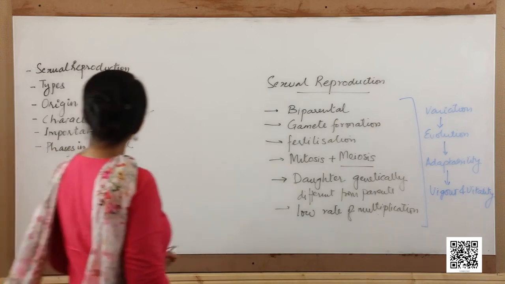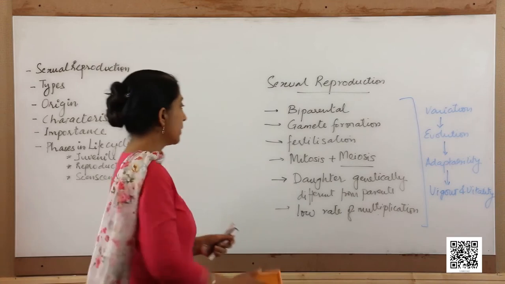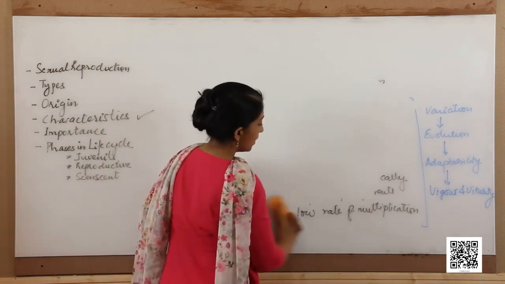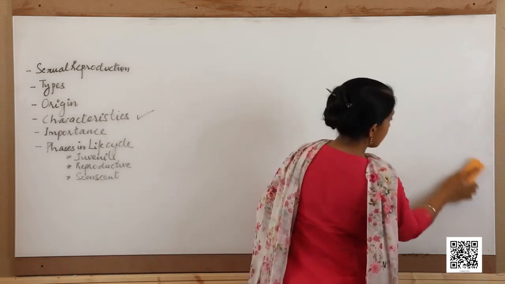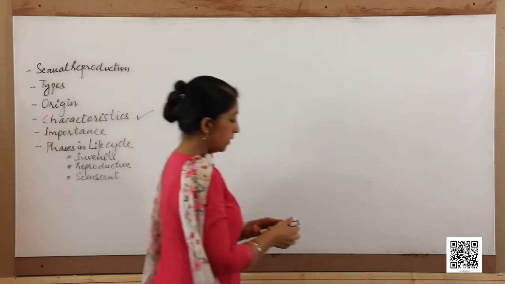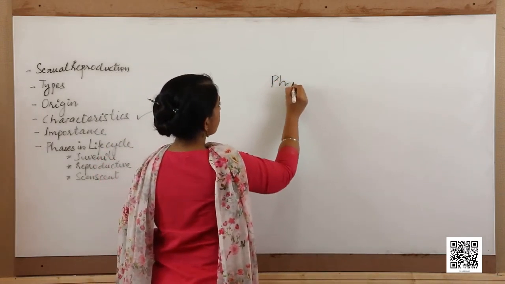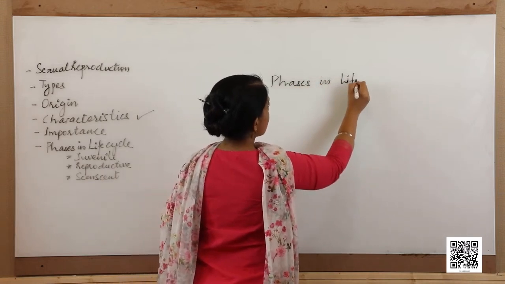After this, we come to the phases of life cycle. The life cycle of any individual consists of basically three phases. The phases are as follows. Phases in life cycle.